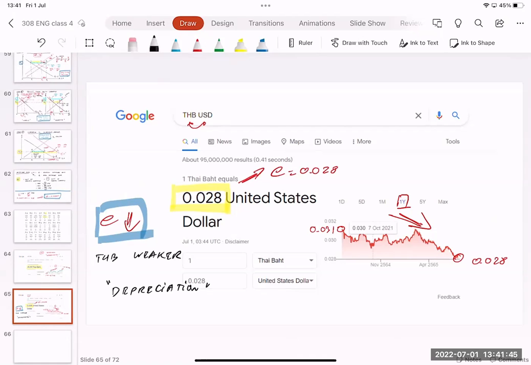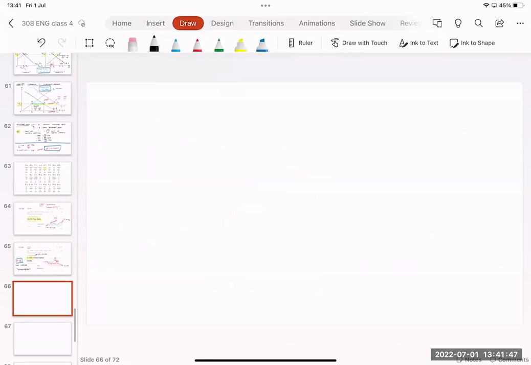So in conclusion, if the nominal exchange rate becomes lower like this, it means that the Thai baht is going to get less US dollar. 1 baht gets less US dollar, so it means that the Thai baht becomes weaker, or depreciation.